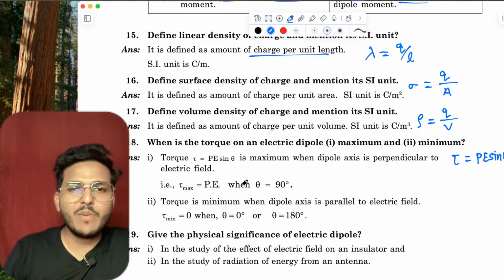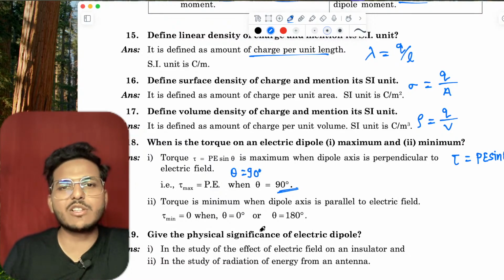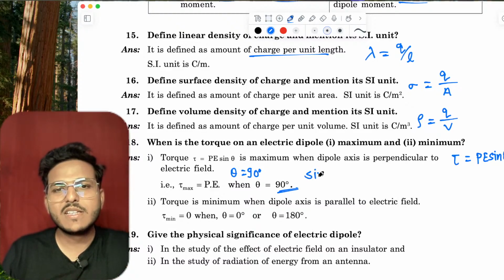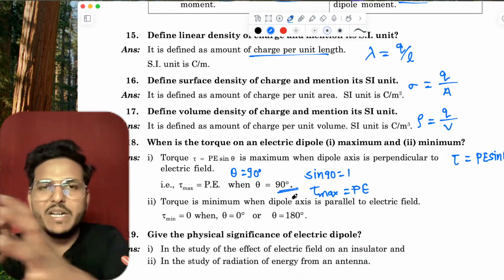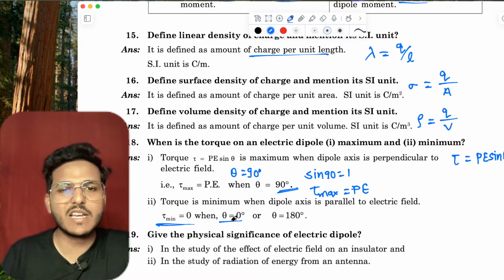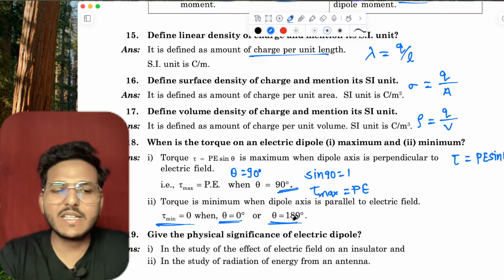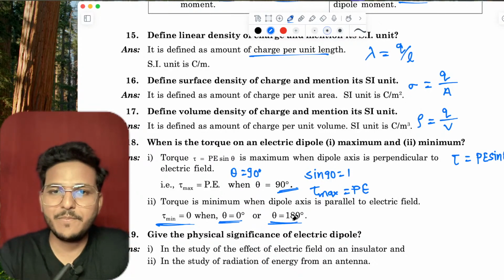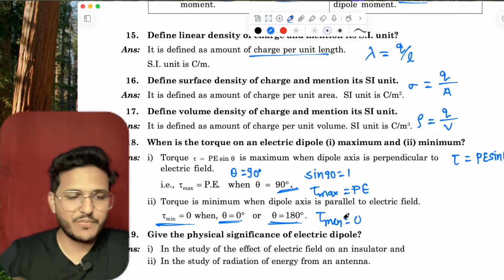So tau max when theta equals 90 degrees, because sin 90 has value 1, and tau max equals exactly P into E. P is the dipole moment, E is the electric field intensity. And torque minimum, torque is 0 when theta equals 0 or theta equals 180 degrees. In both cases, tau min is equal to 0.